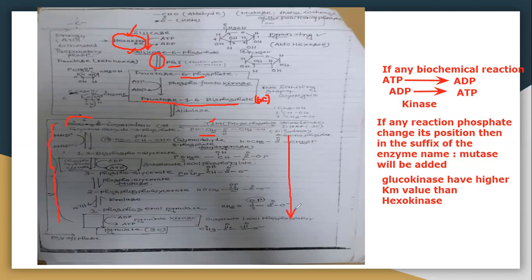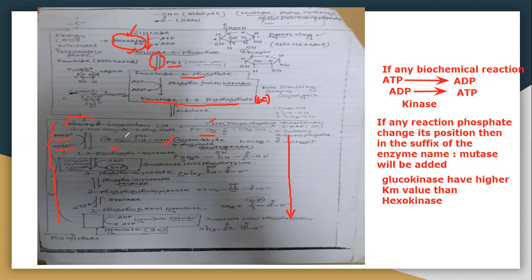Now see that glyceraldehyde 3-phosphate is converted to 1,3-bisphosphoglycerate. Here NAD is converted into NADH, so this is a dehydrogenation reaction. So the enzyme is glyceraldehyde 3-phosphate dehydrogenase, right?